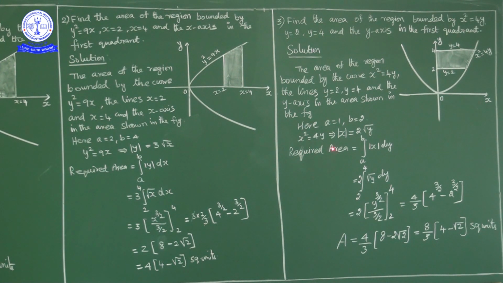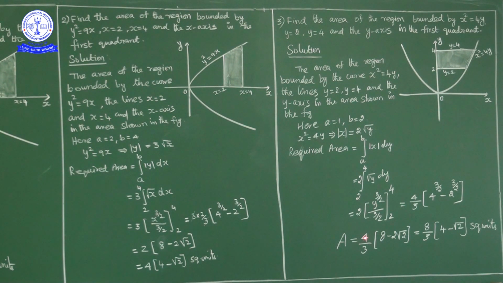So x square equal to 4y. So mod x is equal to how much? 2 root y. Mod x is equal to 2 root y. So 2 into integral from lower limit to upper limit 4 of root y dy. So 2 into y power 3 by 2 upon 3 by 2, lower limit to upper limit 4. Now what will we get here? This denominator 3 by 2 comes to numerator as 2 by 3. So 2 into 2 by 3 is 4 by 3. In place of y, substitute 4: 4 power 3 by 2, minus, in place of y substitute 2: 2 power 3 by 2.